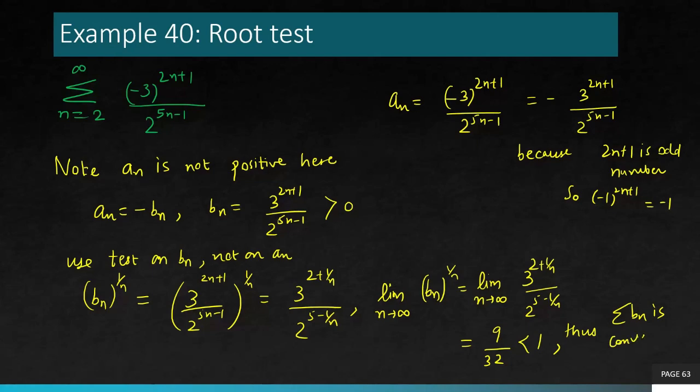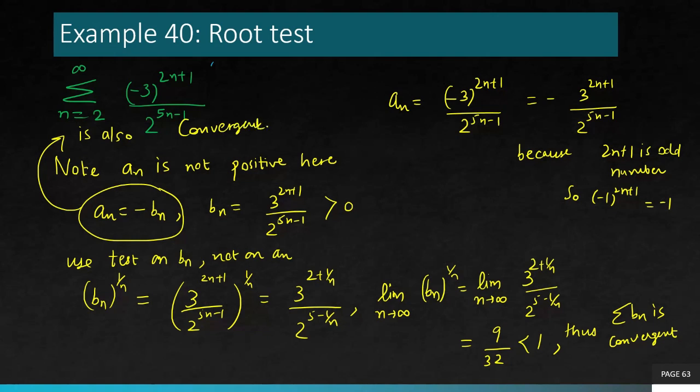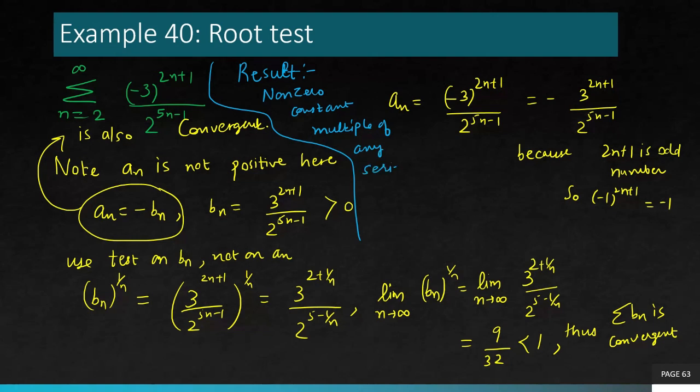Thus bn is convergent. So what happened to an? Now an is simply a constant multiple of bn. So an is also convergent. Remember we had that result? A non-zero constant multiple of a series is also convergent. Like multiplying with a non-zero constant does not alter the behavior of the series. So if bn is convergent, an is also convergent. So a non-zero constant multiple of any series does not change its behavior. That's a reiteration of the same result we talked about before.